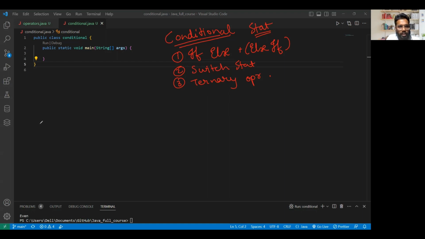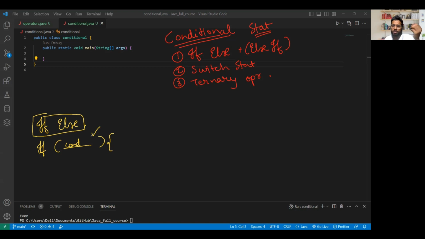The syntax for this: you first write the if, and whatever the condition is, you write it in parentheses. How do we check the condition? Like we saw in the last class, with the help of operators: comparison operators like greater than, less than, double equal to, and logical operators help us come up with the condition.